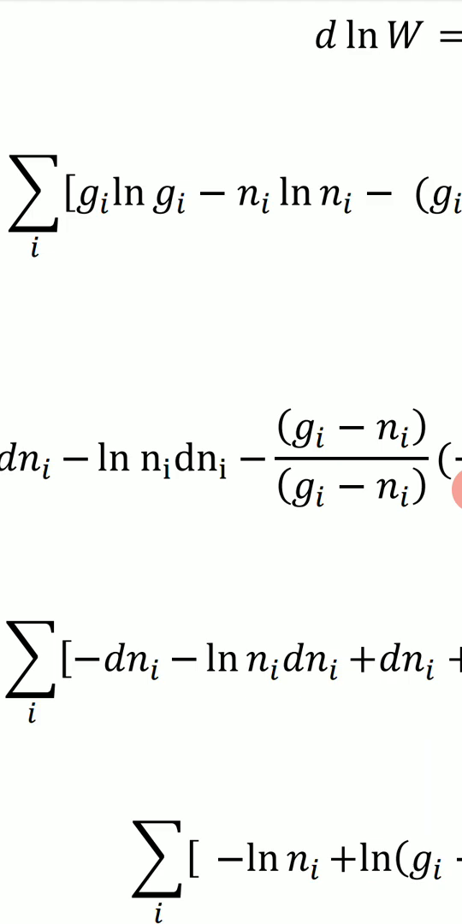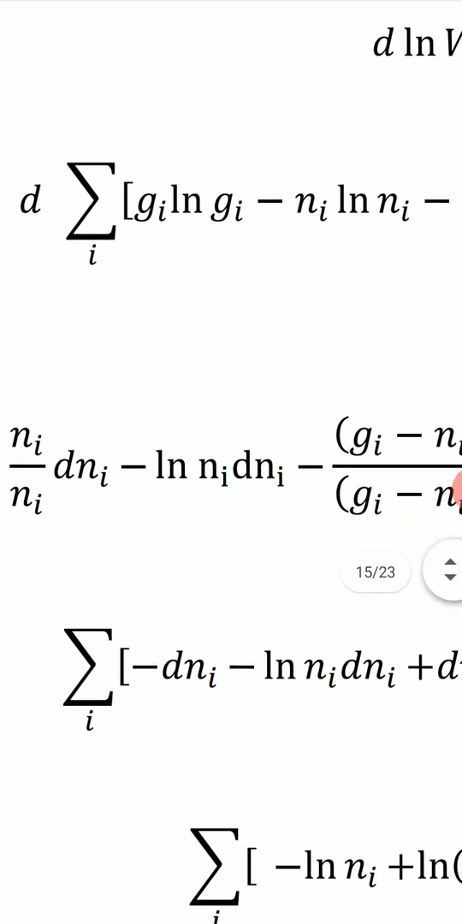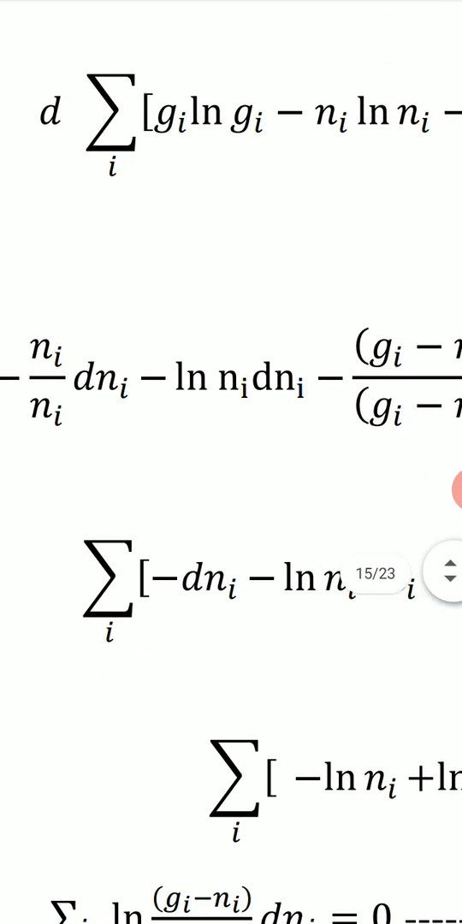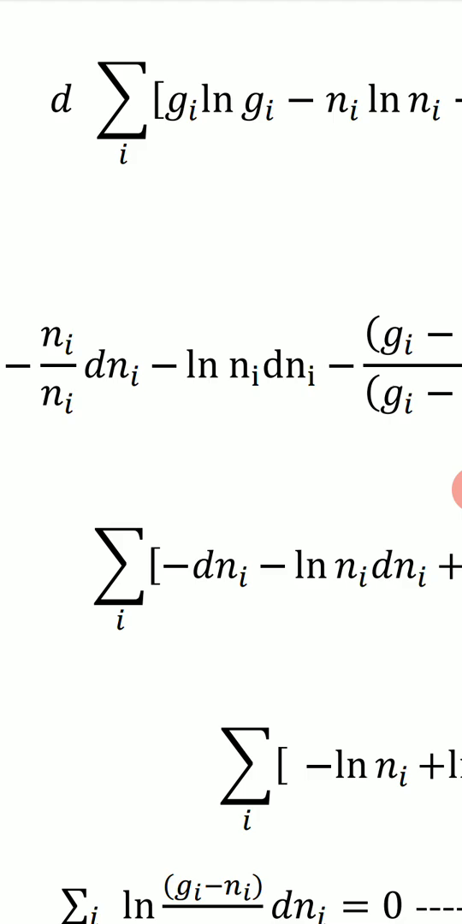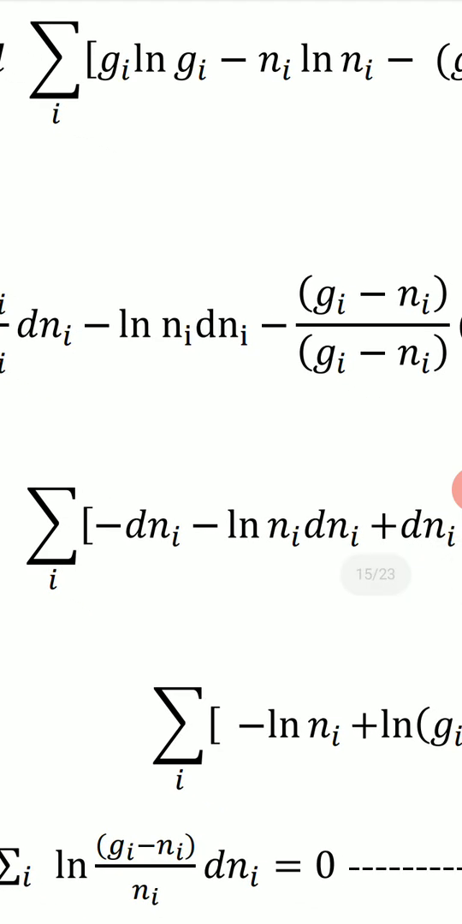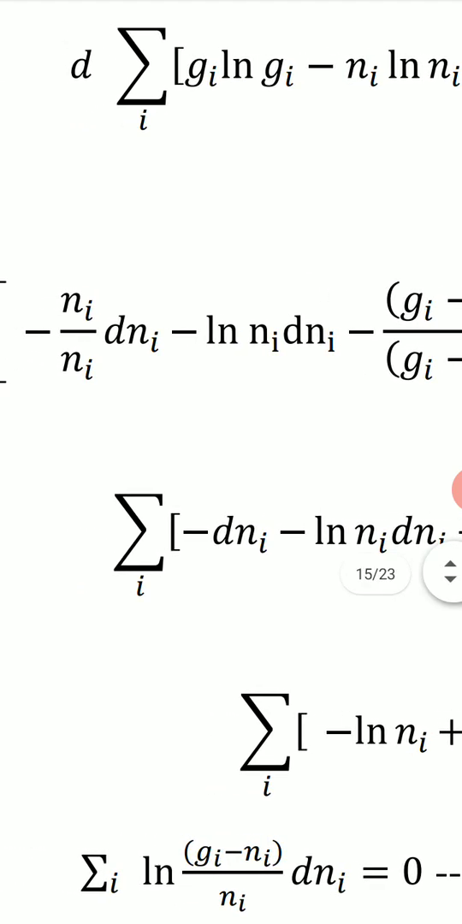Differentiation of this term: we use the formula of differentiation of first and second function. We assume that ni is the first function and log ni is the second function. So the formula is first function into differentiation of second plus second function into differentiation of first. So the first function is ni and differentiation of log ni, the second function, is 1 upon ni dni. Then we have the second function log ni and differentiation of first, differentiation of ni is dni. So we have these two terms.